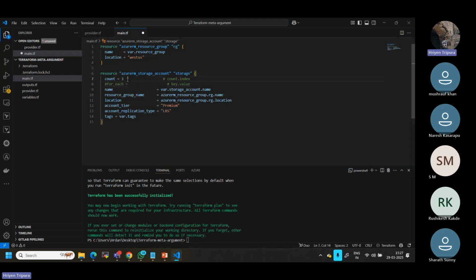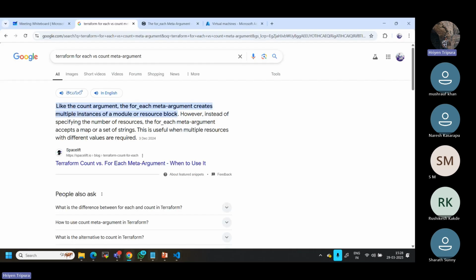But count, as the name suggests, means how many storage accounts you are going to create. As I mentioned, three means three storage accounts are going to be created. But when to use this one? We can use this only when you want to create identical resources. What is meant by identical? It can be similar configurations, not that complex, with similar values but different desired names. That is identical. In that situation we can go with the count. So we will understand a little bit. Let's go to the documents.